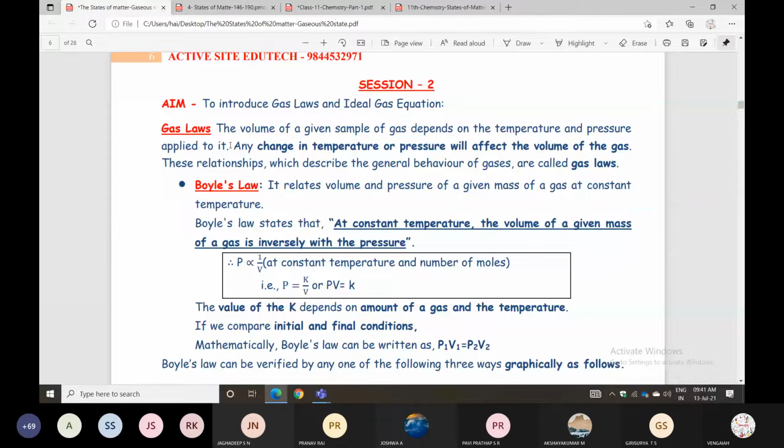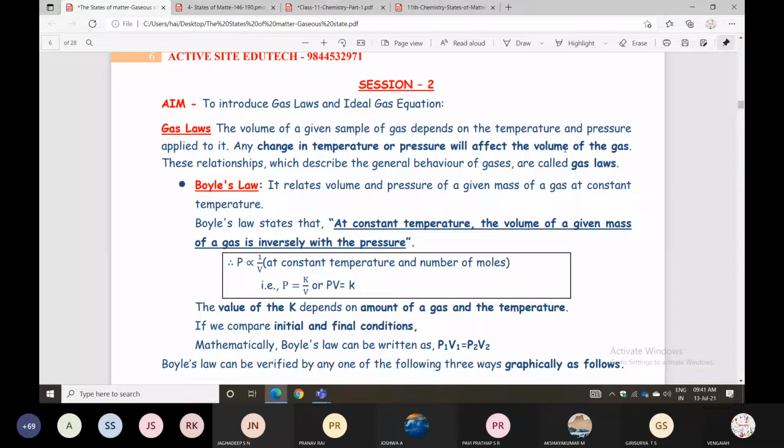Any change in temperature or pressure will affect the volume of the gas. When temperature changes or pressure changes, automatically the volume also changes.